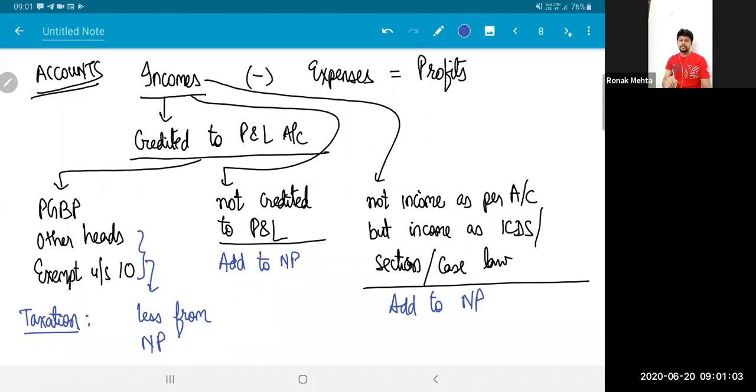But Income Tax Act is telling you that the whole sale proceeds are taxable because the whole cost was allowed as a deduction under section 35. So in the eyes of accounts, only the surplus is income, not the sale proceeds. Only the surplus should be taxed. But in the eyes of tax, the whole sale proceeds should be taxed. Now that sale proceeds is not treated income as per accounts, but is treated as income as per section 35. So I'll have to add it to the net profit to find my taxation profit.